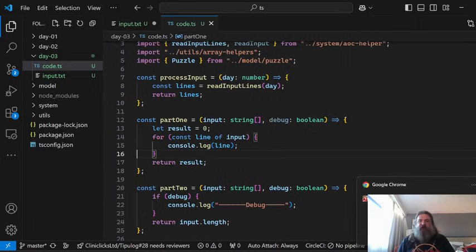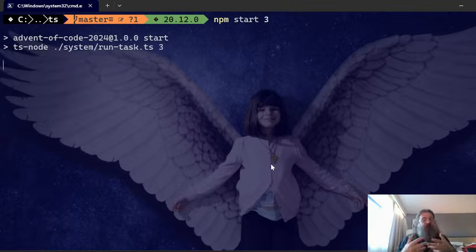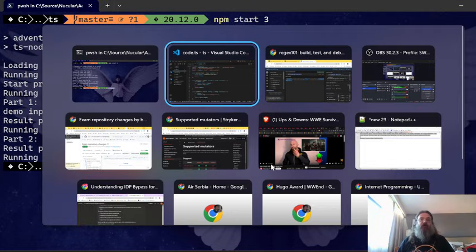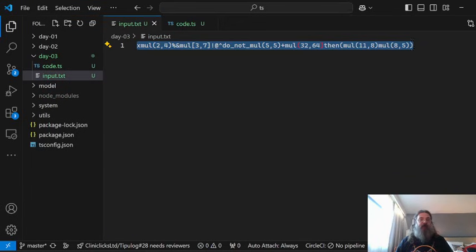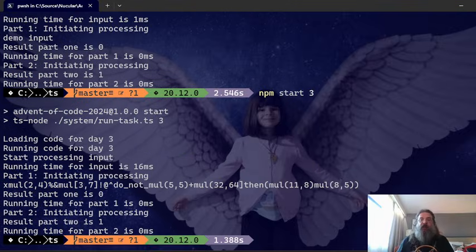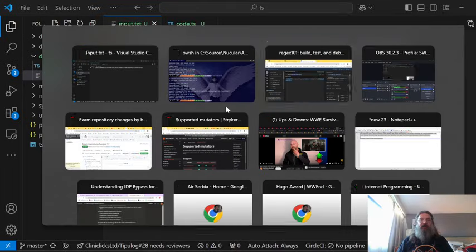Yeah, this part is trivial. Let's just see that we are actually reading the input correctly. Because a lot of the times, if you're not reading the input correctly, like for example, if you didn't save the file, you will get nonsensical results. Yeah, so we have this.